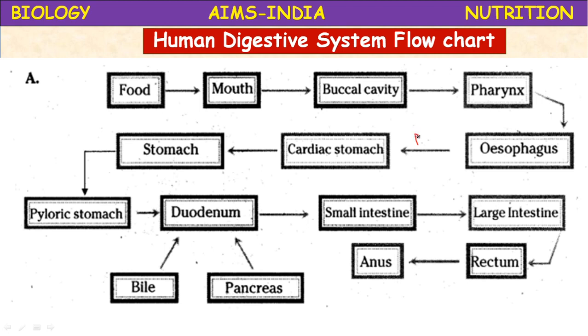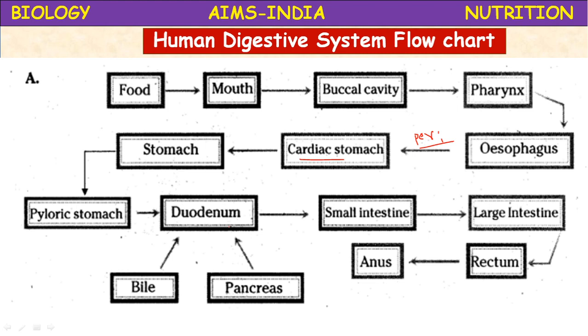Next, the esophagus. In the esophagus, peristalsis movement takes place, a wave-like movement, and through peristalsis the food enters the first part of the stomach called the cardiac stomach, which is close to the heart. Then the food enters the pyloric stomach, where the pyloric sphincter is present. The partly digested food in the stomach is called chyme. That chyme slowly enters the duodenum through the pyloric sphincter, a valve.